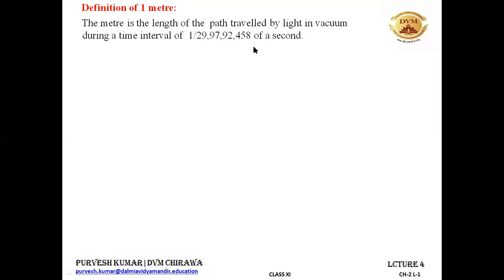So in this much time of a second, the distance traveled by light is equal to 1 meter. So they have defined the meter in this fashion, that the distance traveled by light in 1/299,792,458 fraction of a second is known as 1 meter.